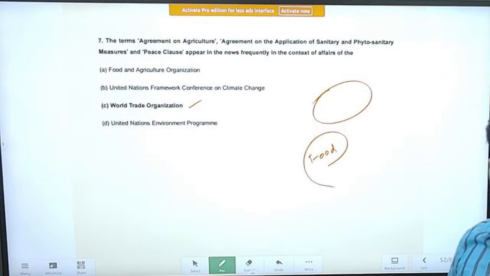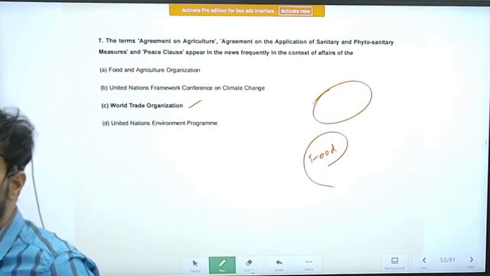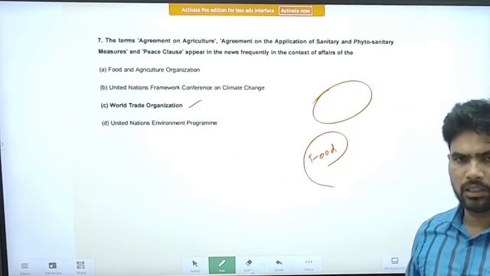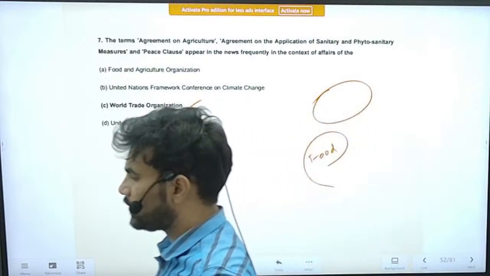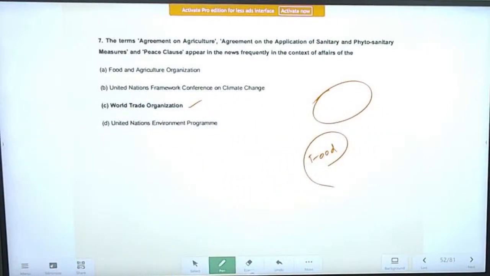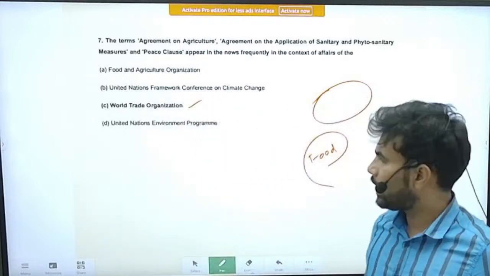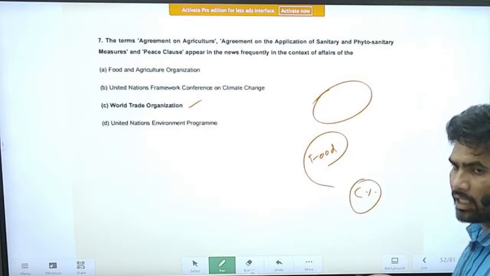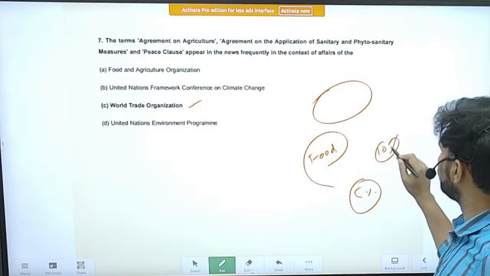But in countries like India, where many people are poor, below the poverty line, we have to store food grains, because in the past we have seen famines and deaths related to food grains. Because of that, certain exemptions are given to developing countries. There are percentages, like up to 5% of the total production, while developed countries can store up to 10% of the value of the total production.